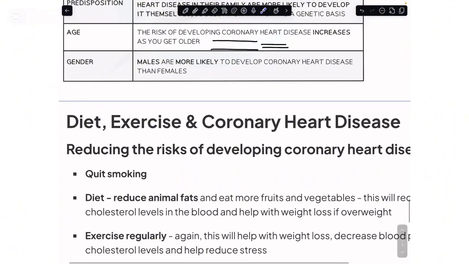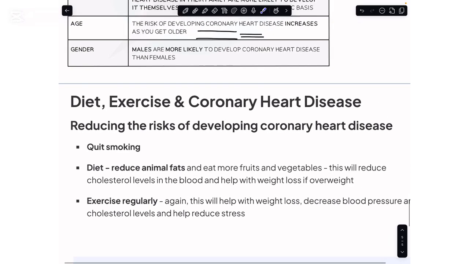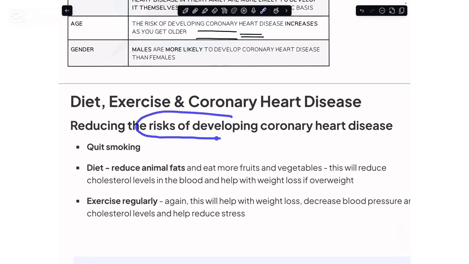Now, if these are the risk factors that have an impact on developing heart diseases, then how do we reduce the risk of developing coronary heart disease? The person who is smoking should quit smoking, the nicotine level would be reduced, and ultimately the damage to the heart would be minimized. And if a person is more into eating animal fats, instead of depending on animal fat, he should be eating plant fats.